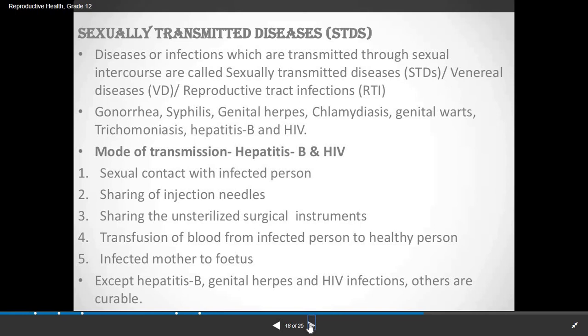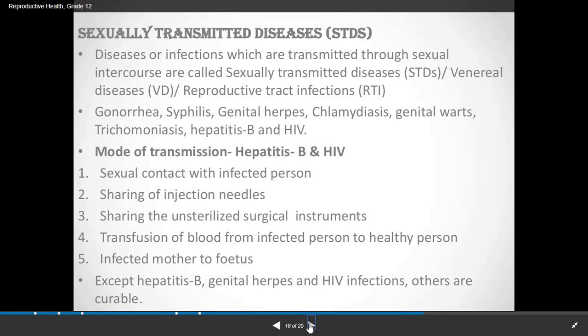And last one, infected mother to the fetus. If the mother is infected and has a developing embryo in her womb, then the child after birth may not survive for a longer time.